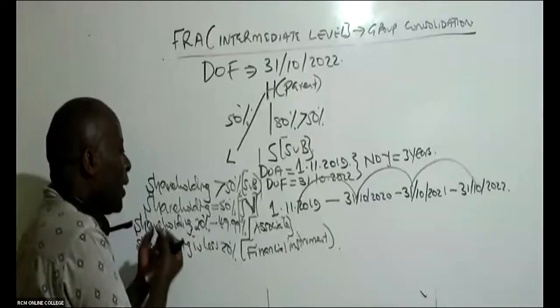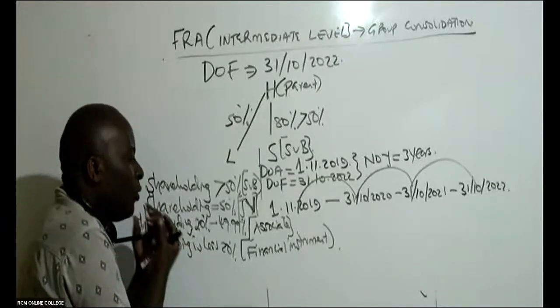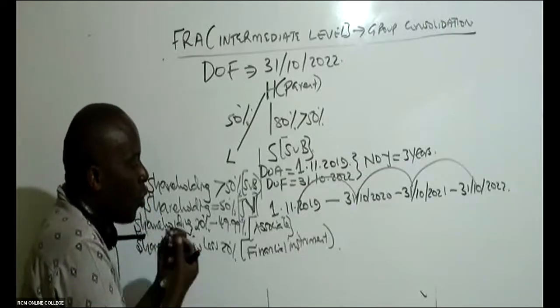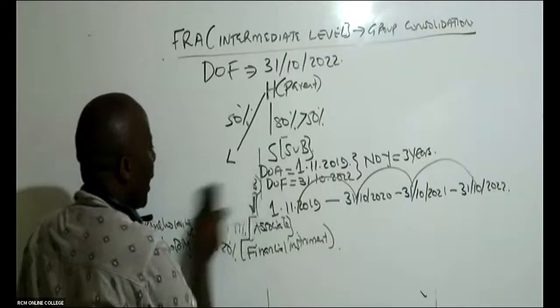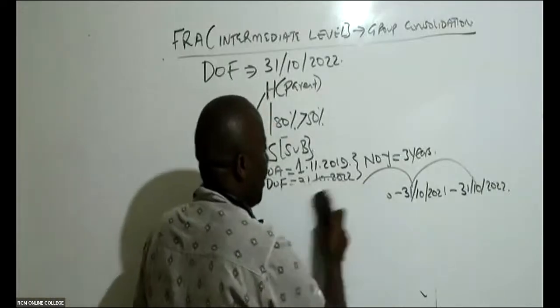And if shareholding is less than 20%, then that will be a very special investment that we shall be calling a financial instrument, or a simple investment.